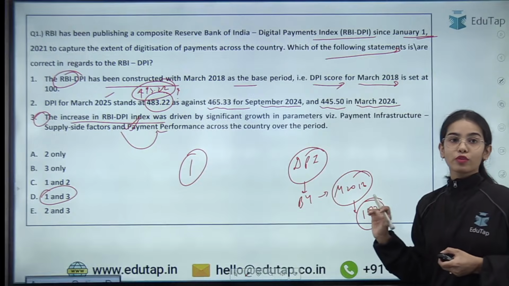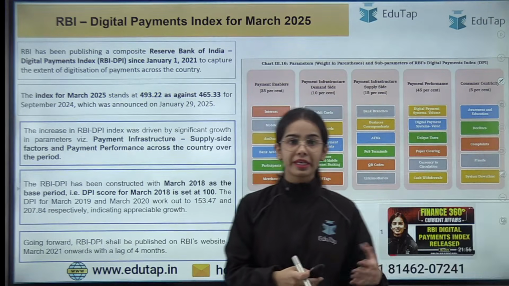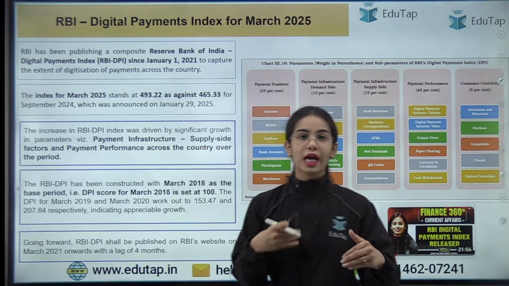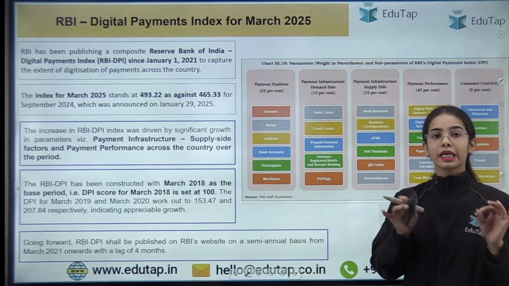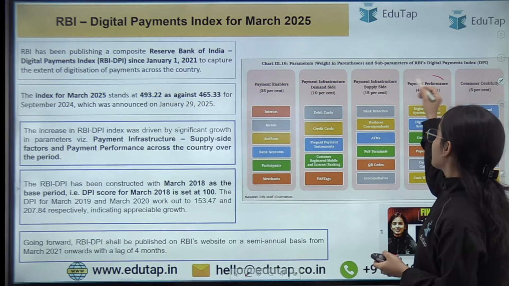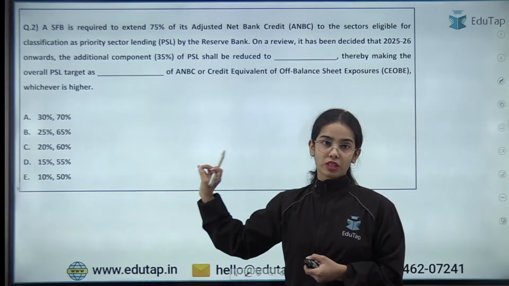Moving forward, we have discussed the Reserve Bank of India Digital Payment Index in the Finance 360-degree session. I hope you have seen that session and you know that there are 5 parameters in the digital payment index and the highest weightage is given to payment performance. So do study the digital payment index if you have not studied it.